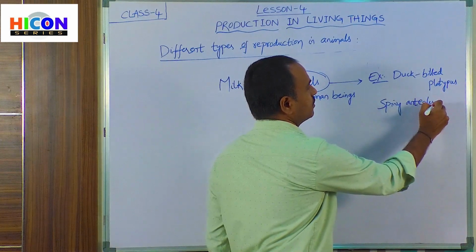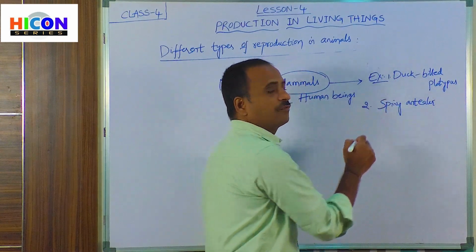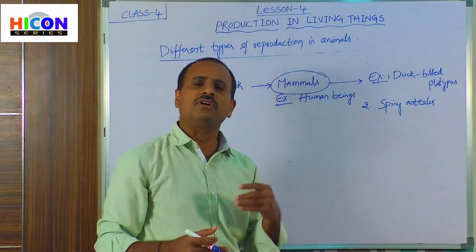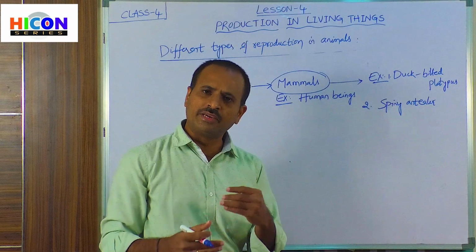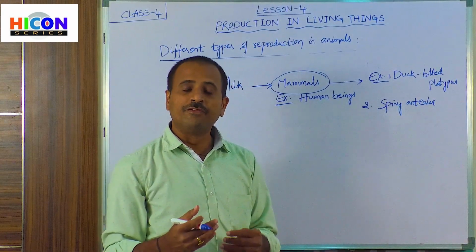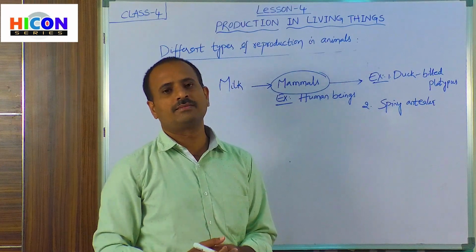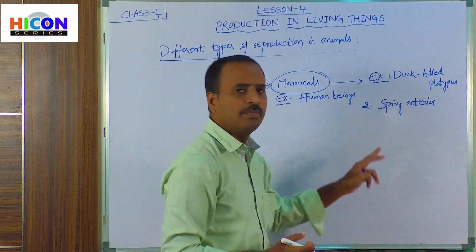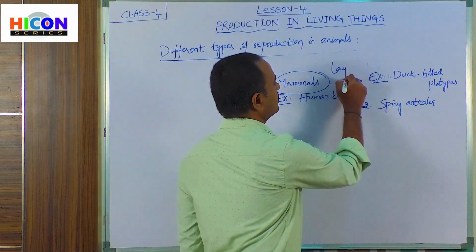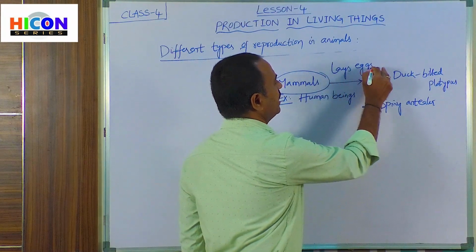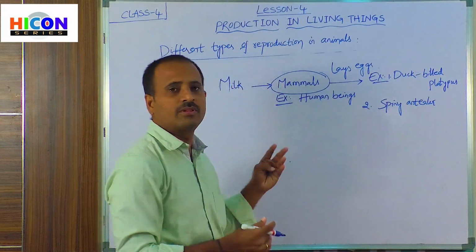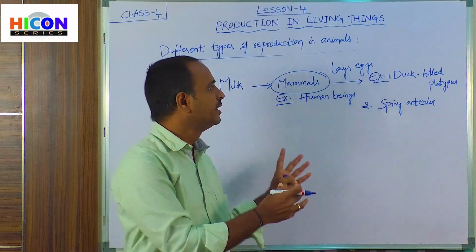So children, these two are examples of mammals which lay eggs. Whereas most mammals directly give birth to their young ones and feed them with milk, these two mammals are examples of mammals which lay eggs and do not feed their young ones with milk. So this is about the first type of reproduction in animals.